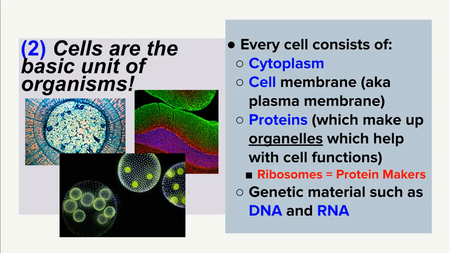Lastly, all living things are made up of DNA and RNA, and because an organism can be either unicellular or multicellular, every single cell is going to have that DNA and RNA. They'll come in handy when we're trying to make more cells, and also when we're trying to pass on hereditary material.